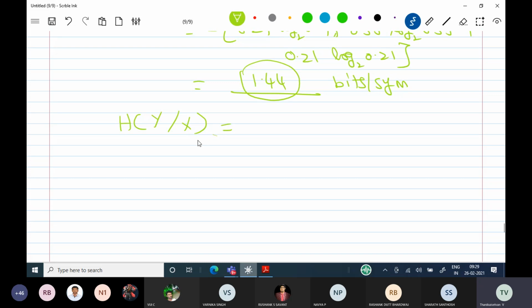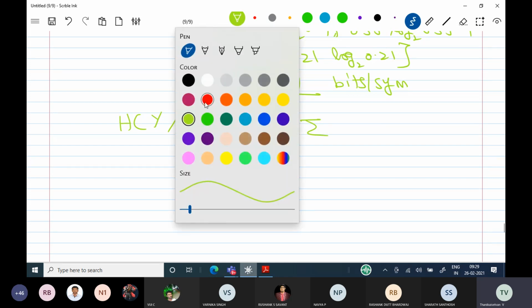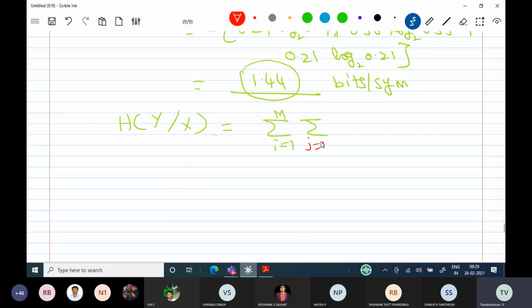The conditional entropy can be calculated using this formula: double summation, i is equal to 1 to capital M, j is equal to 1 to capital N, probability of xi comma yj log base 2 probability of yj given xi.